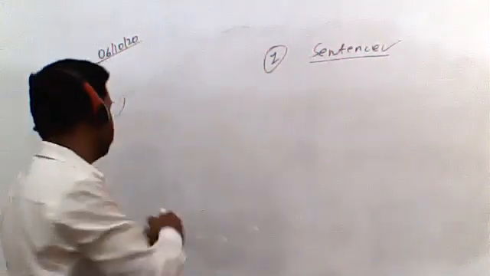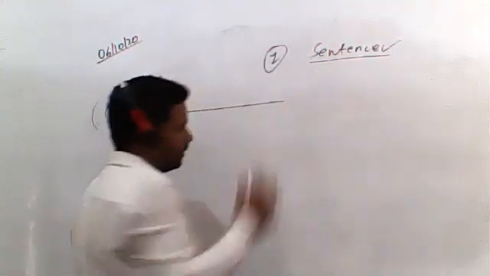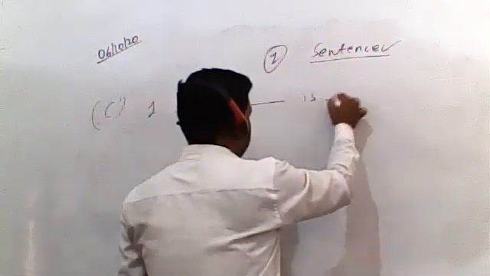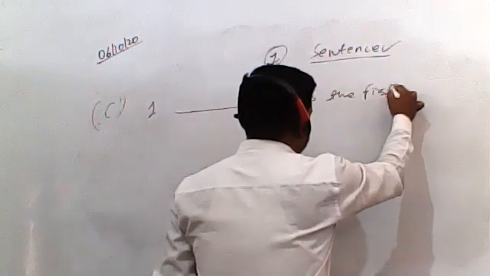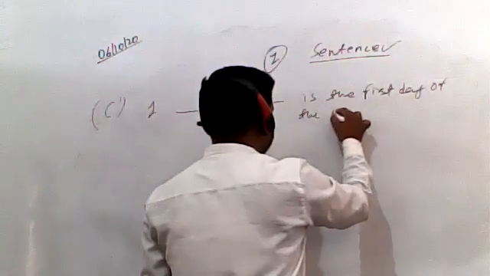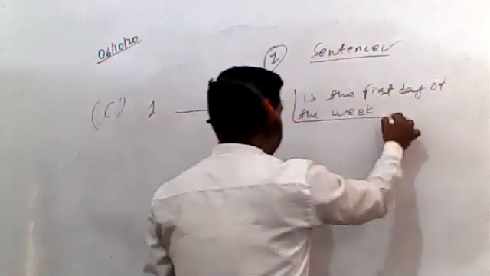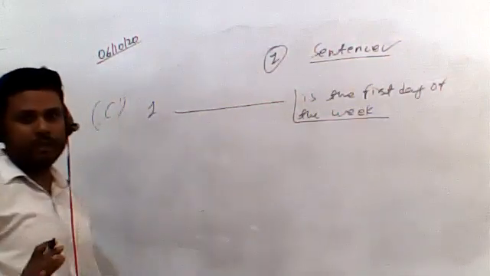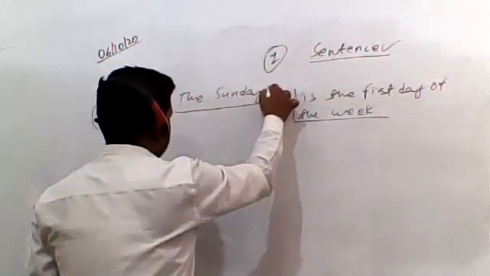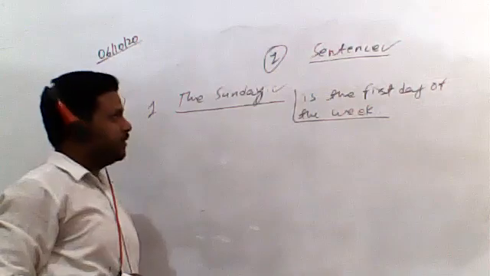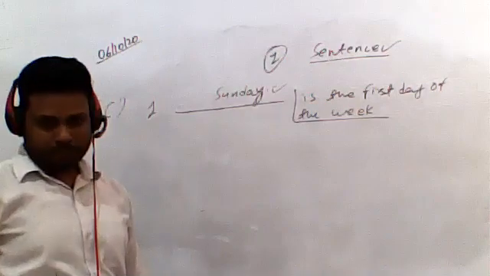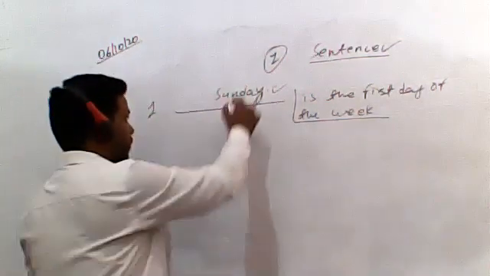For example, in the first sentence, space is given for the subject, and then the predicate is: is the first day of the week. So the predicate is already given, and we need to write the subject for it. The Sunday is the first day of the week. So this could be our subject.